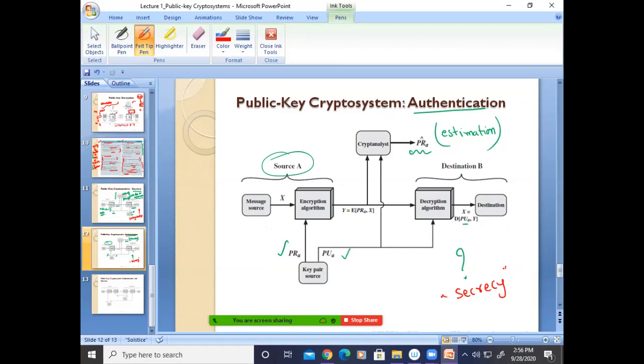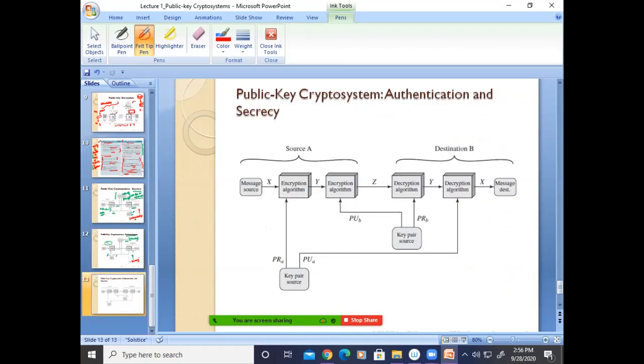But when we see the other one, initially encryption by the private key, then one more encryption by the public key. Initially decryption by the private key, then decryption by the public key. So here it will provide authentication as well as secrecy. But the drawback will be complexity.